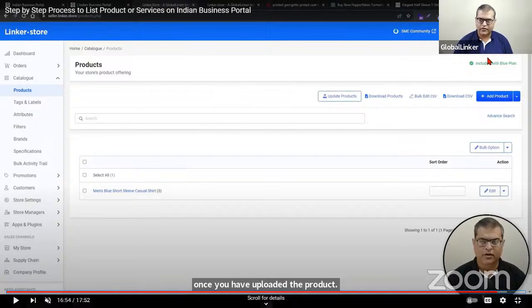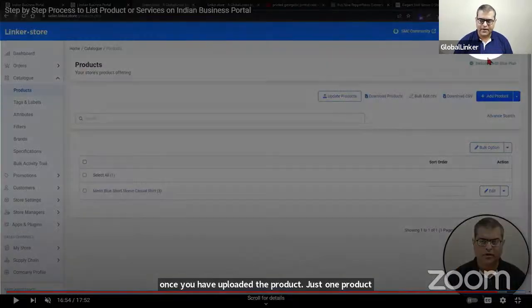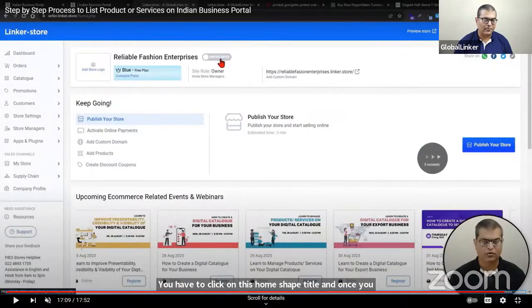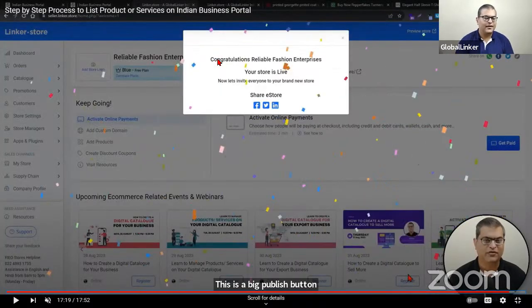You have to click on this home shaped icon, and once you click on that, it will take you to a screen. This is where you'll see there's a publish button up top. This is a big publish button. You have to click on that, and that will conclude the store creation journey. You'll see this congratulatory message and confetti will start falling from the top. So this is where you have concluded your journey.